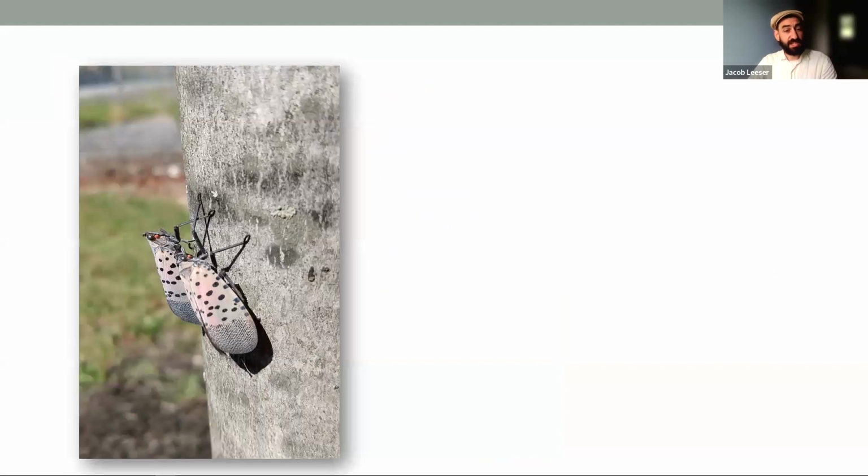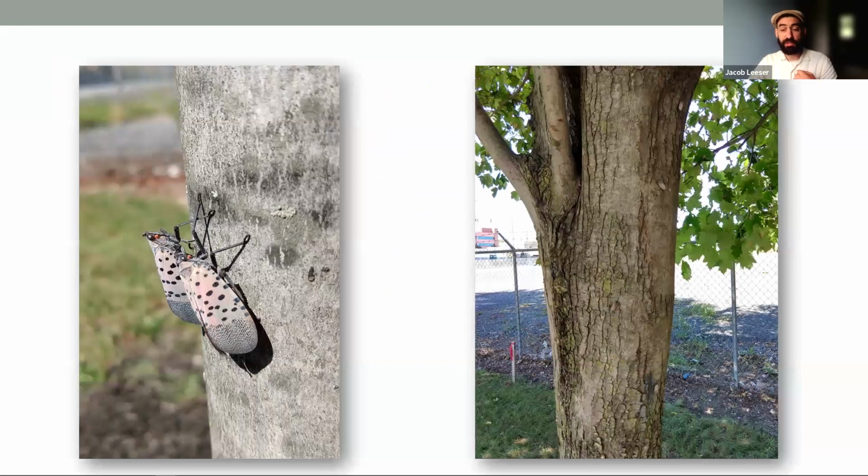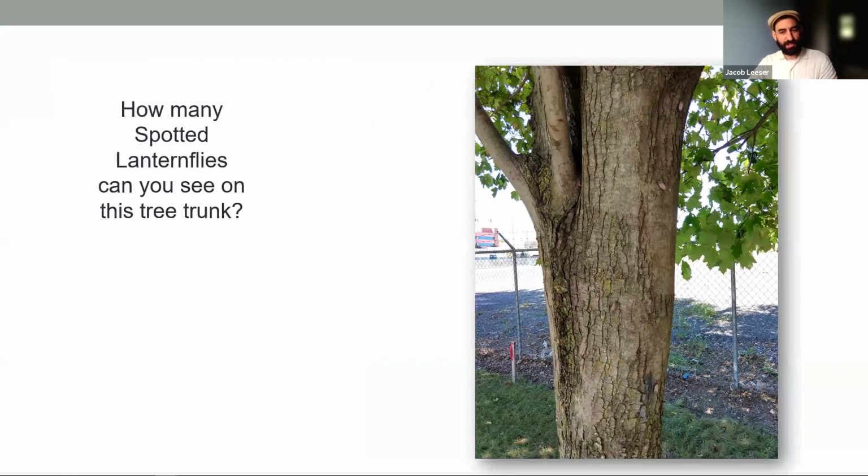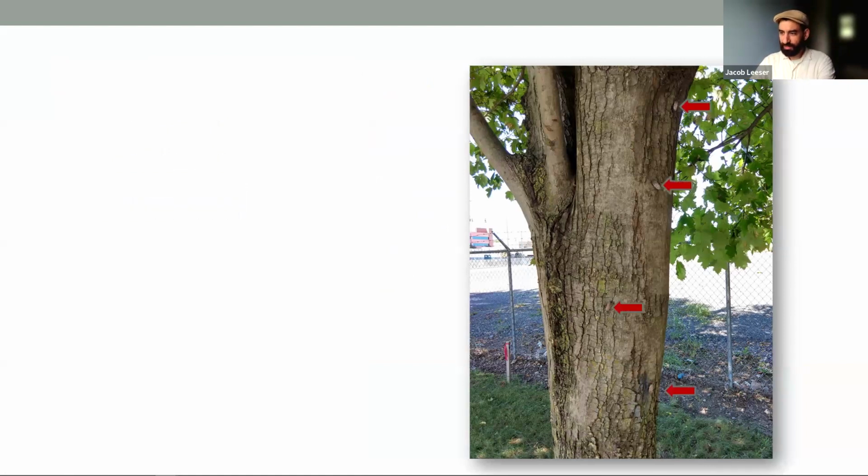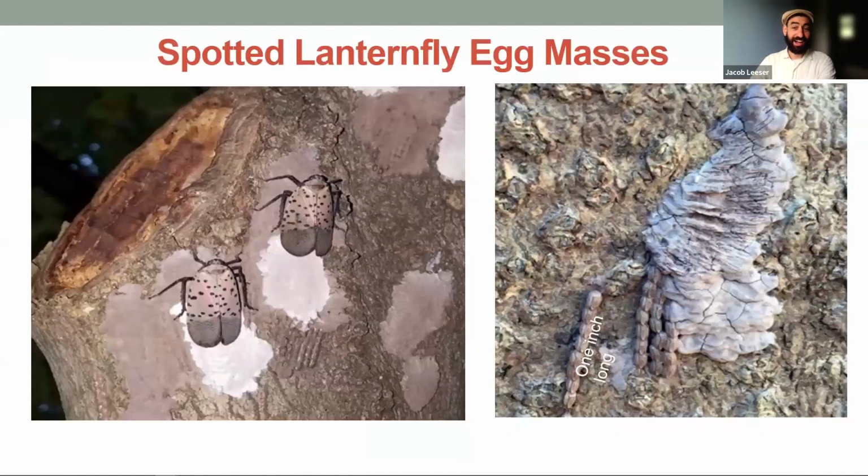They seem easy to spot, especially when you're up close like this. But if you back away just a couple of feet, that pink does actually blend in better than you would expect. So how many can you see on this trunk? Take a second to try to identify them. Hopefully you got all 4.